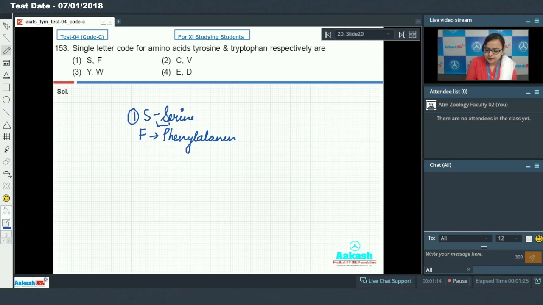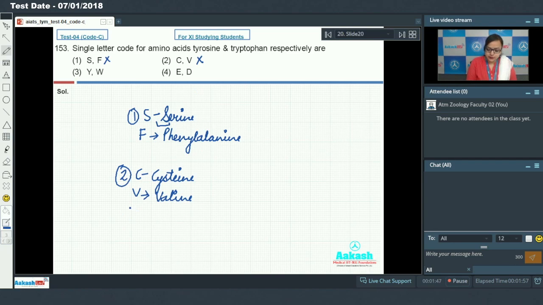So this cannot be our answer because in our question, a single letter code for amino acid, tryptophan and tyrosine is asked. Option 2, it is given C and V. So C here represents cysteine and V is here for valine. So this cannot be our answer.